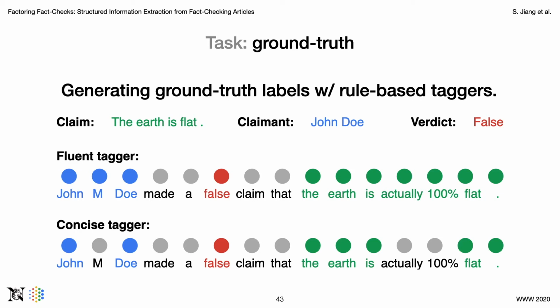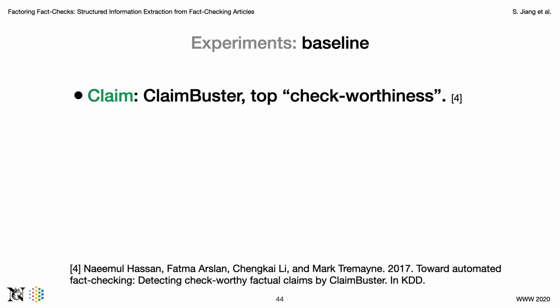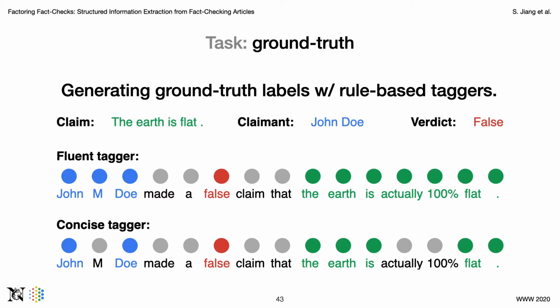We added some additional words to the previous example for illustrative purposes. If the sequence is John M. Doe made a false claim that the Earth is actually 100% flat, and its three factors are the Earth is flat as a claim, John Doe as a claimant, and false as a verdict. The fluent tagger labels John M. Doe as a claimant and all words starting from the Earth as the claim, while the concise tagger skips non-overlapping words: M for the claimant, and actually 100% for the claim.